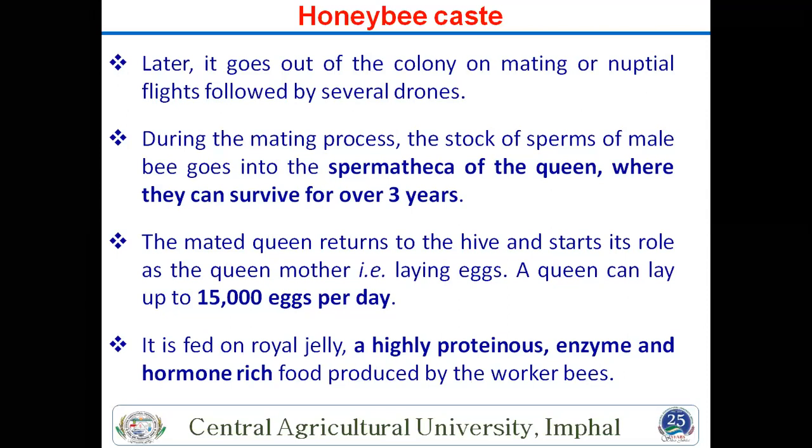Royal jelly is a highly proteinous, enzyme and hormone-rich food produced by the worker bees. And many times this question also comes: which part of the worker bee produces royal jelly? It is the pharyngeal gland found in worker bees. They produce the royal jelly.